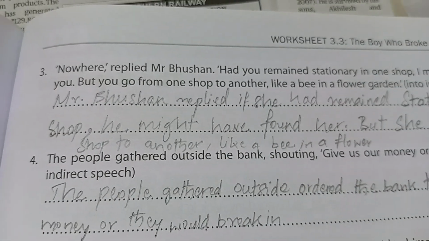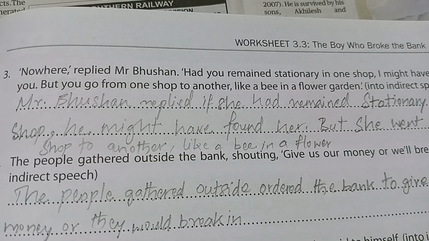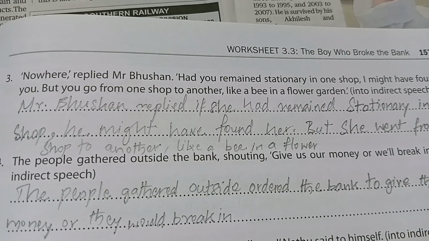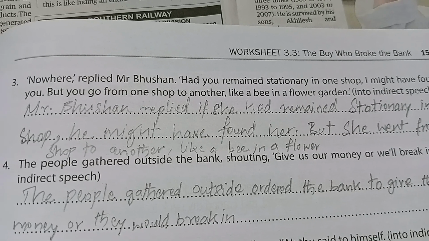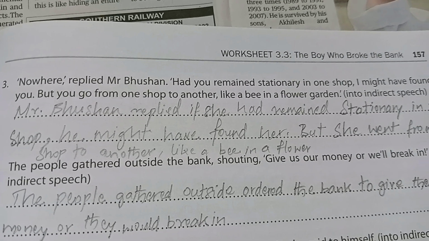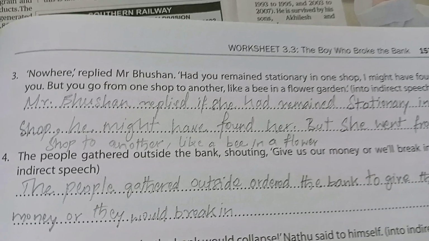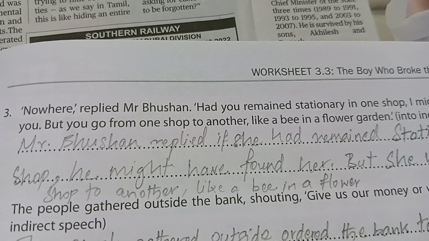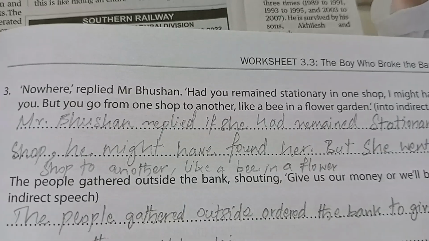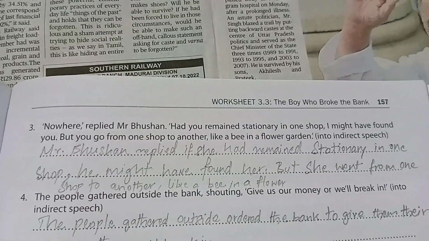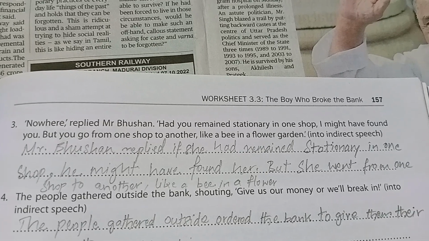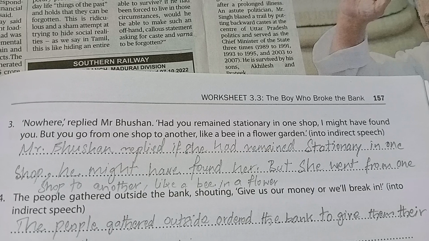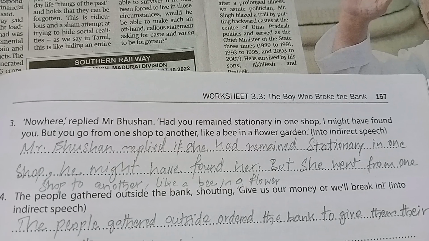"Nowhere," replied Mrs. Bhushan. "Had you remained stationary in one shop, I might have found you." This is your answer which we gave in the B section, okay? "But you go from one shop to another like a bee in the flower garden." You want to change it into indirect speech. So see your answer. Mr. Bhushan replied that if she had remained stationary in one shop, he might have found her, but she went from one shop to another like a bee in a flower.